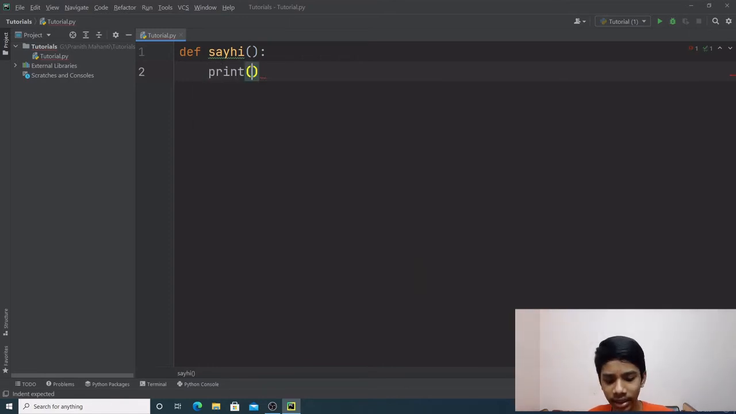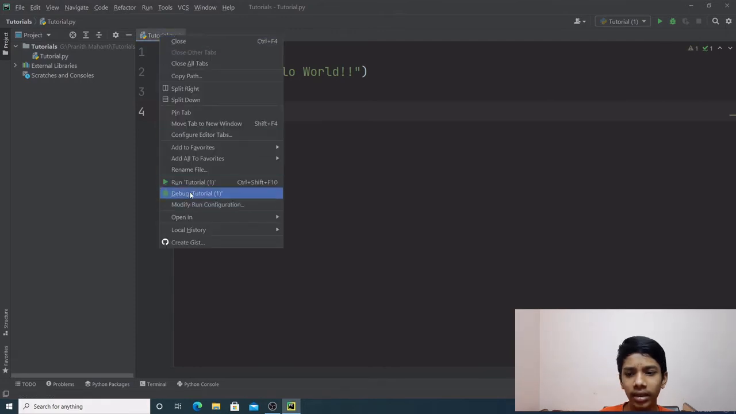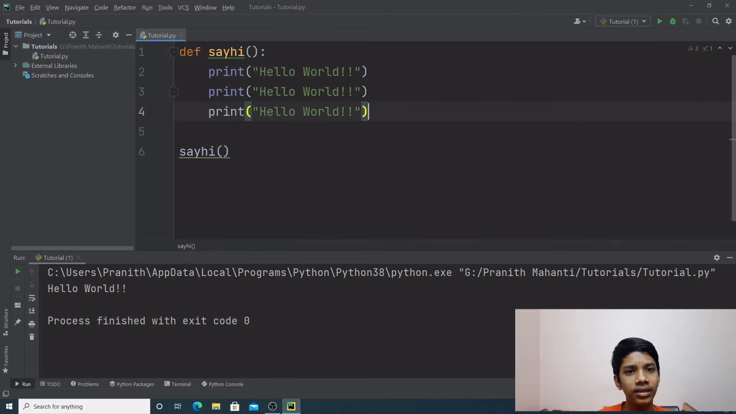So let's just print out hello world. Now we have to call the function say hi. Now if we run this, as you can see, it prints out hello world. Simple as that. But this is quite useless because I am replacing one line of code with another line of code. There can be many lines of code within a function.